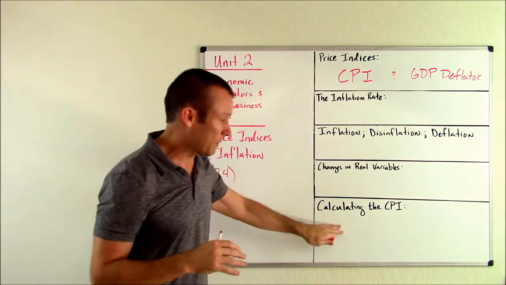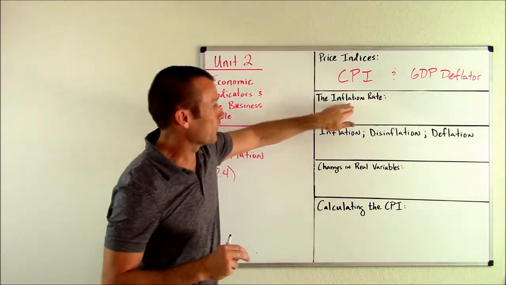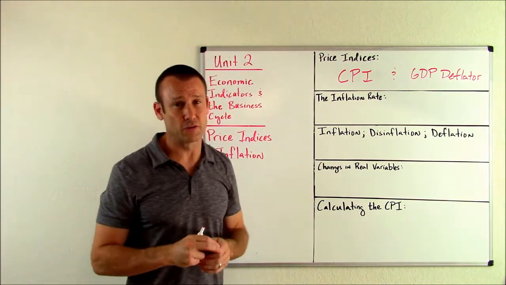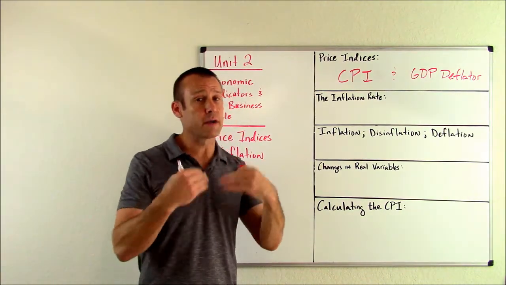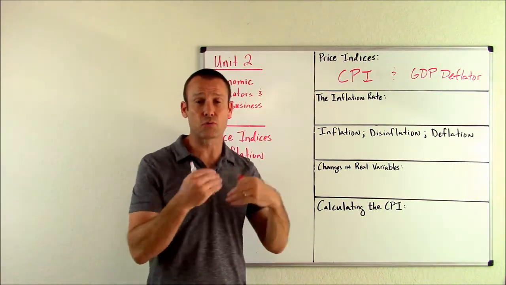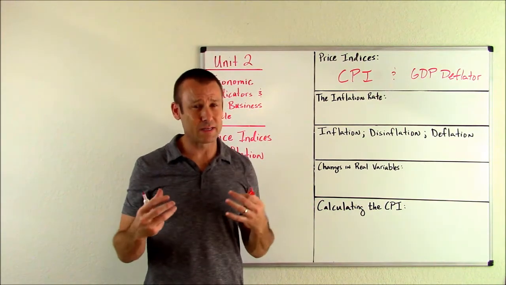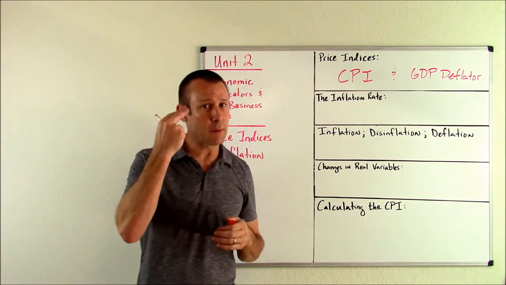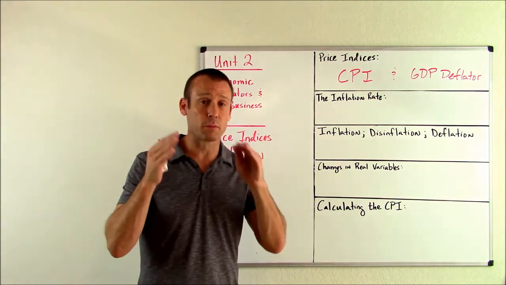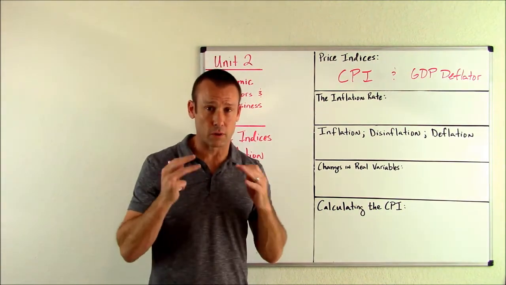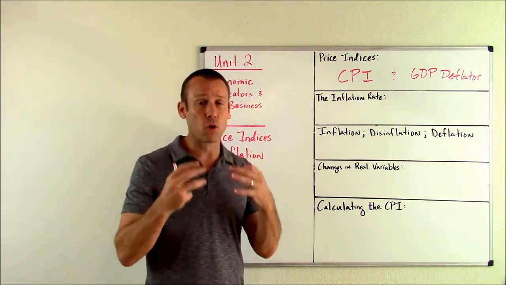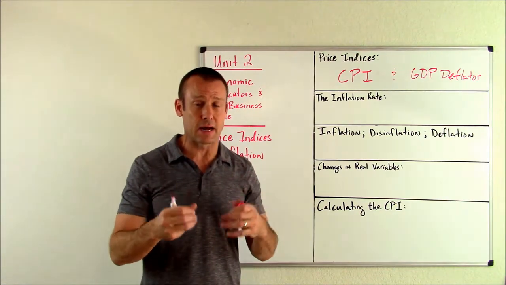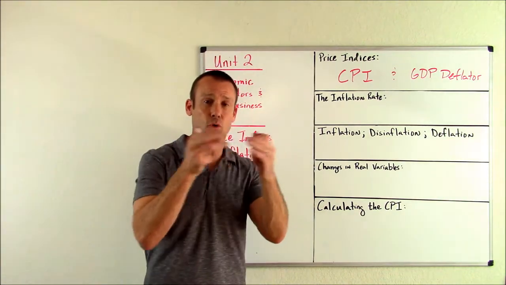All right, and we'll talk more about the CPI in a little bit. The inflation rate. What is the inflation rate? I like to say it's the growth rate in the price level. Why do I like to say it that way? Because anytime I hear growth rate, the formula new minus old over old comes to mind. Any growth rate you're ever asked about in any class, you're going to take new minus old over old.